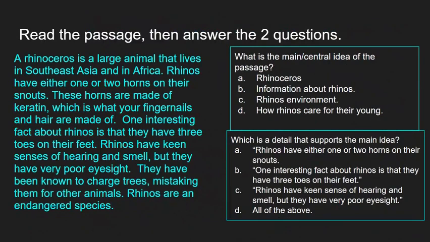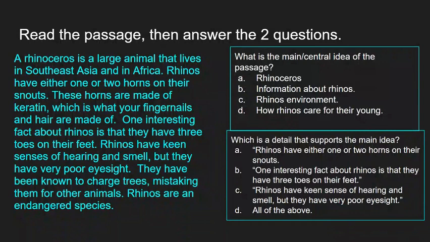A rhinoceros is a large animal that lives in Southeast Asia and in Africa. Rhinos have either one or two horns on their snouts. These horns are made of keratin, which is what your fingernails and hair are made of. One interesting fact about rhinos is that they have 3 toes on their feet. Rhinos have keen senses of hearing and smell, but they have very poor eyesight. They've been known to charge trees, mistaking them for other animals. Rhinos are an endangered species.